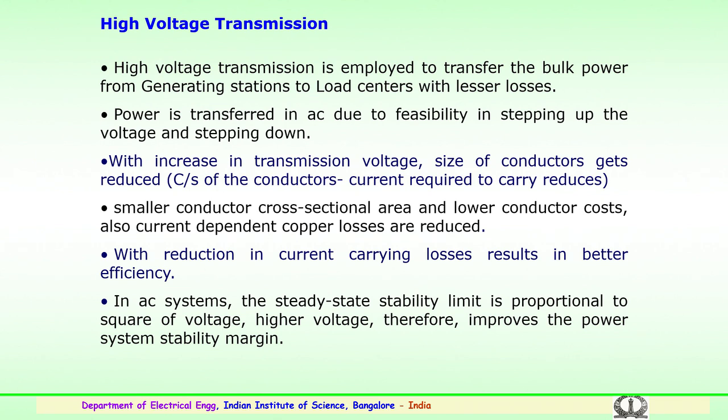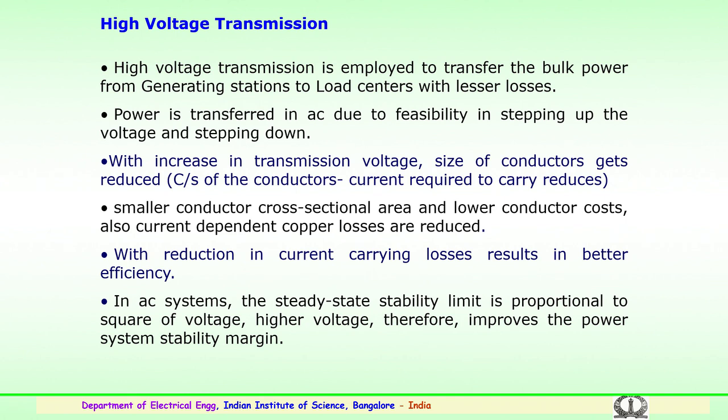This implies a smaller conductor cross-sectional area and a lower cost for the conductor, and the current-dependent copper losses are also reduced. So, with the reduction in current, the losses are lesser, resulting in better efficiency for high voltage transmission.